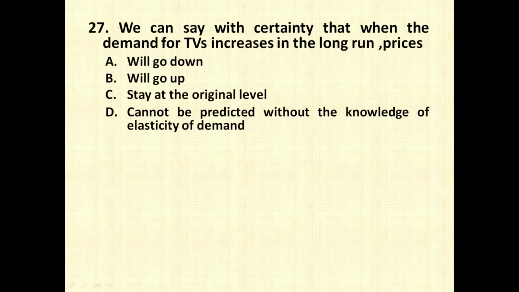The next question is, we can say with certainty that when the price of TVs increases in the long run, prices will go down, will go up, stay at original level, or cannot be predicted without the knowledge of elasticity of demand. So this is a bit confusing question, but if I had to select, I would have gone with option number D, that is without the elasticity of demand, we cannot predict what is going to be the price of TVs in the long run.